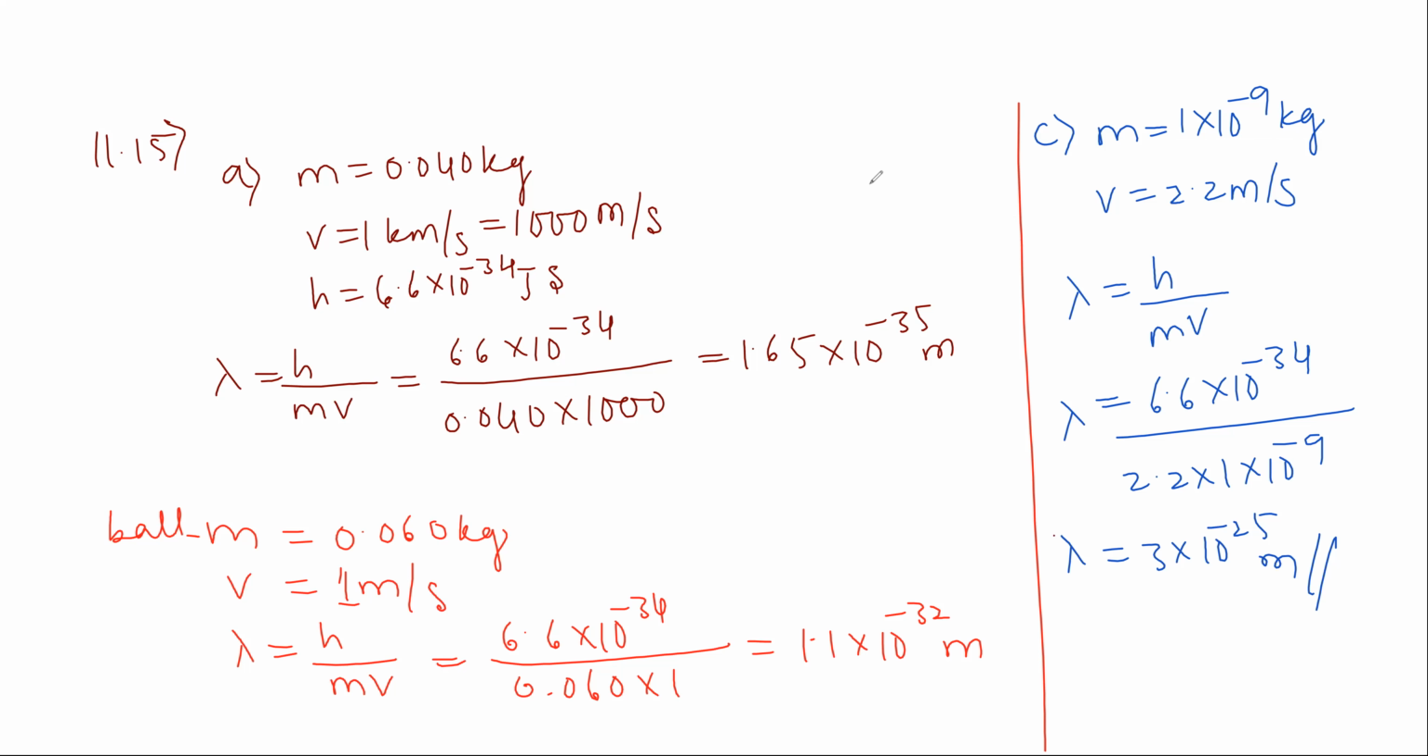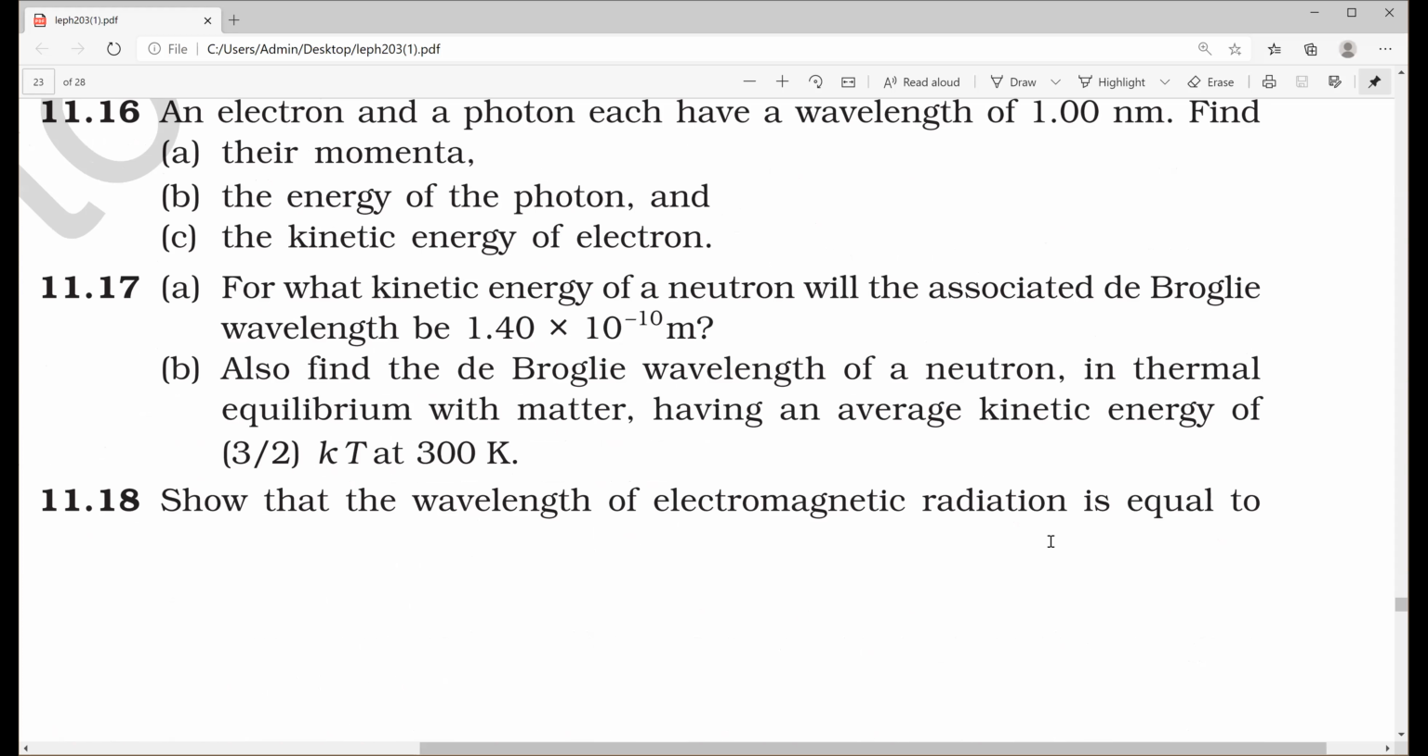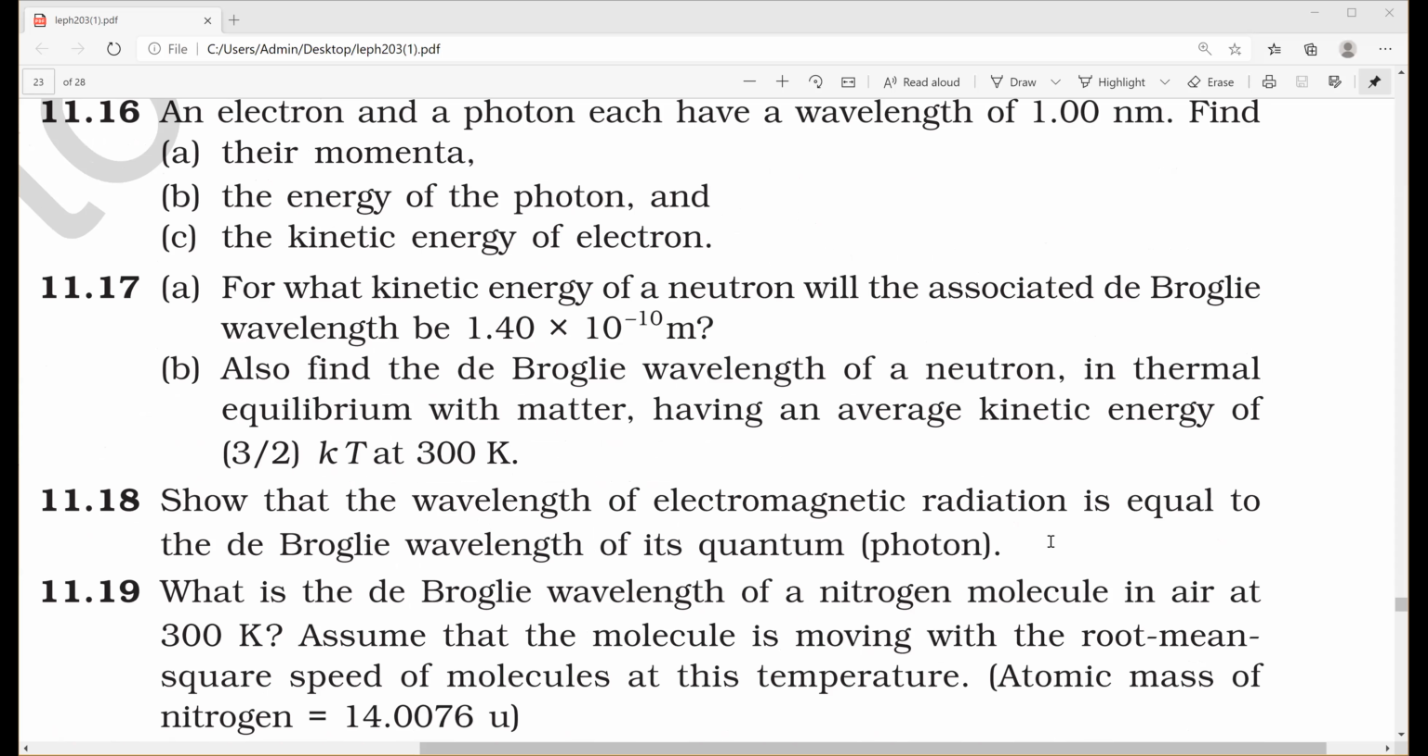11.16. So 11.16 ಏನೈತೆ ನೋಡ್ರಿ. An electron and a photon each have a wavelength of 1 nanometer. Find first one their momentum, second one energy of the photon, third one kinetic energy of the electron andara. So let us solve 11.16.